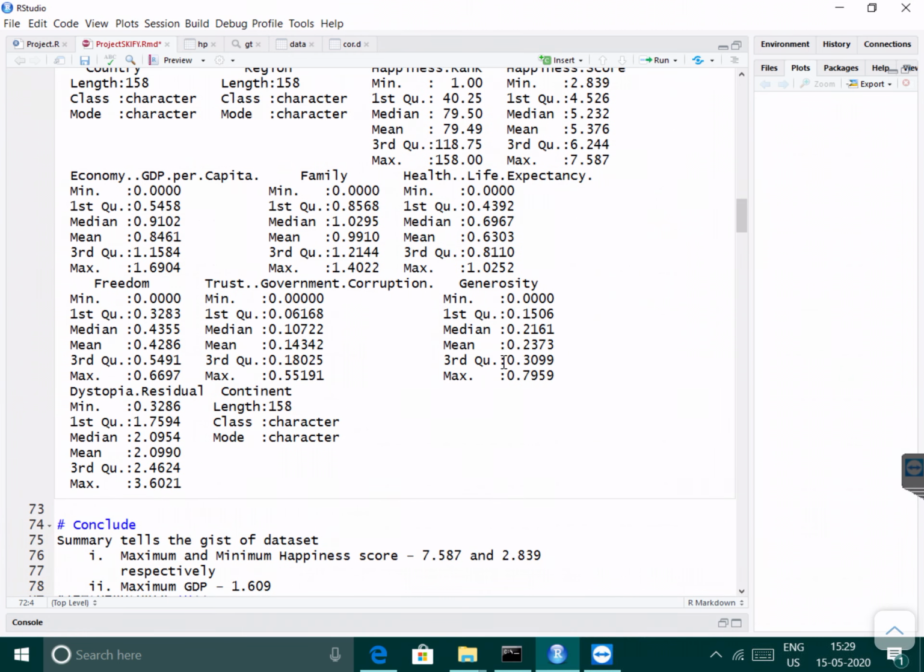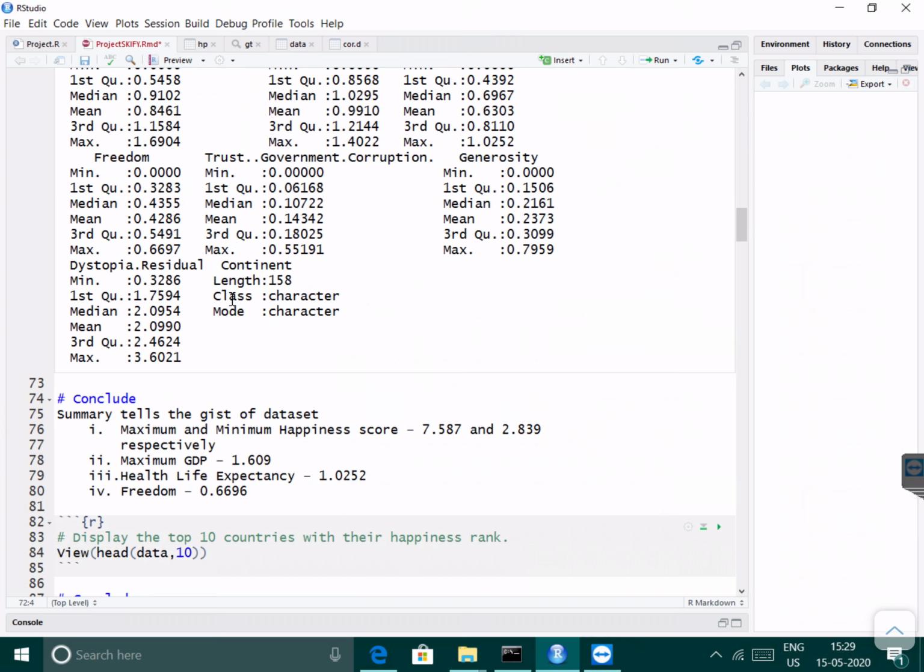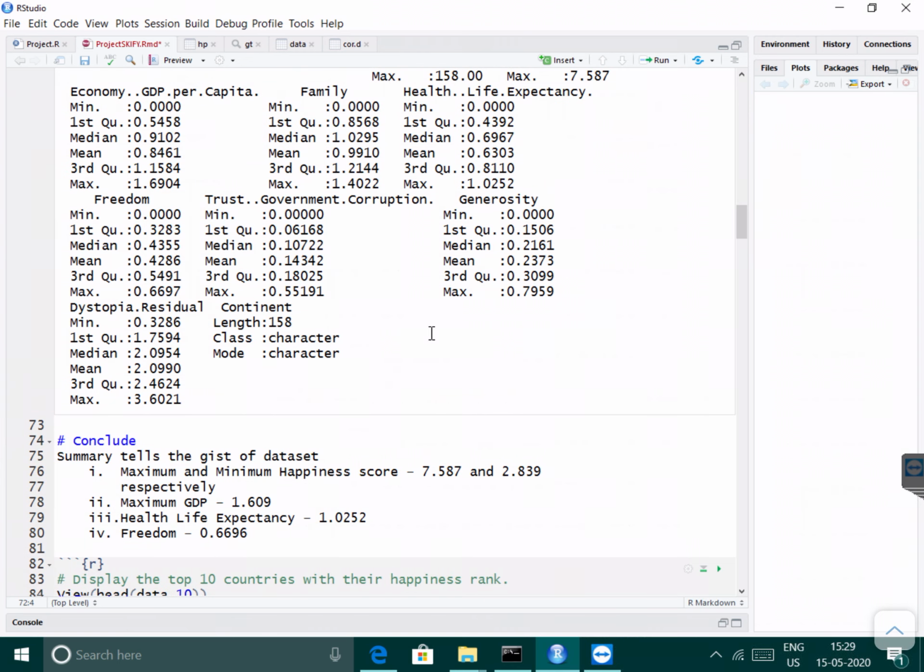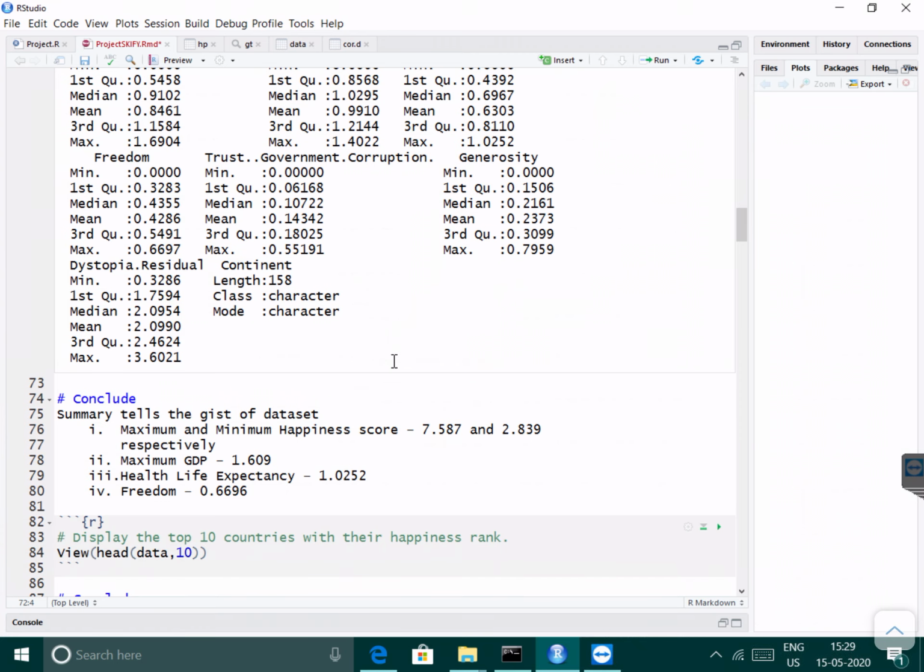Maximum GDP is 1.6904, sorry, it's my mistake. And the health life expectancy, the highest value, is 1.0252, and similarly for the freedom also.